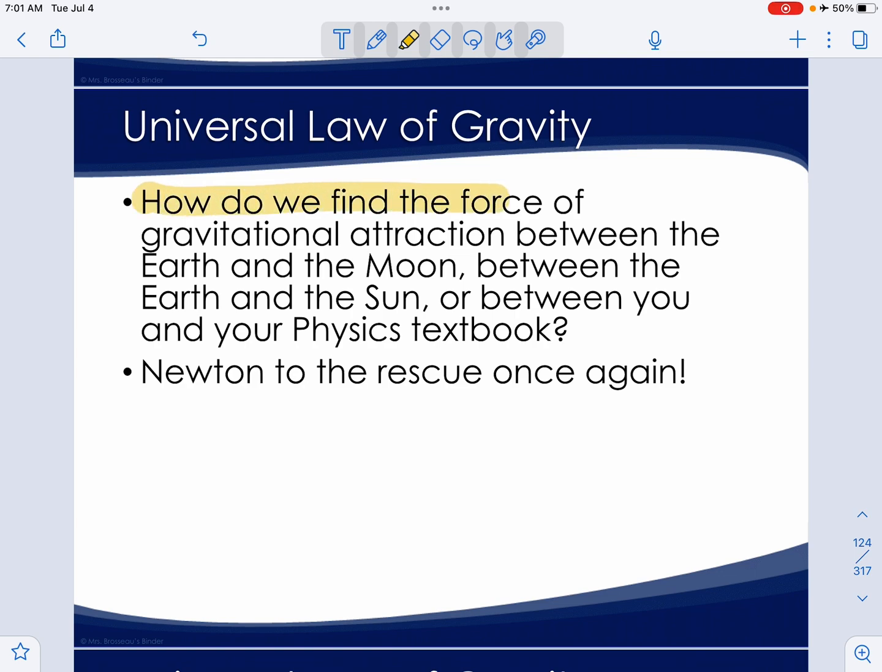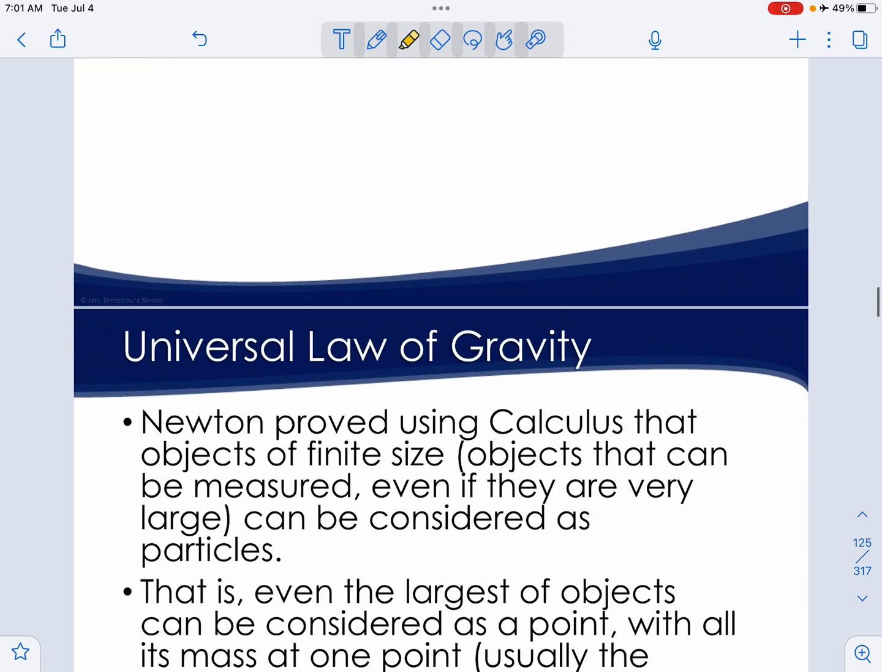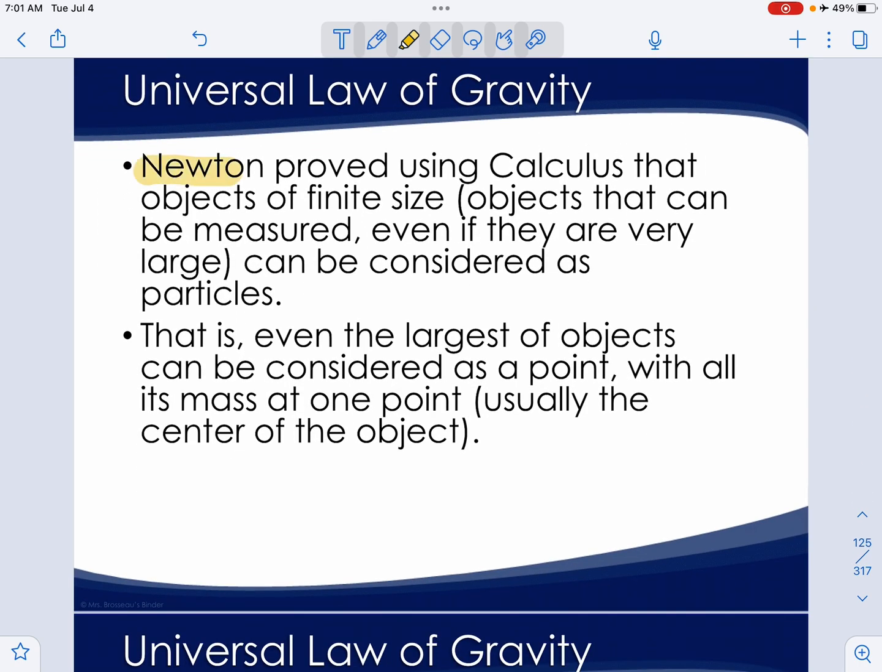Okay, how do we find the force of gravitational attraction between the Earth and the Moon, between the Earth and the Sun, or between you and your physics textbook? Newton to the rescue. Newton proved, using calculus, that objects of finite size, objects that can be measured, even if they are very large, can be considered as particles. That is, even the largest of objects can be considered as a point, with all its mass at one point, usually the center of the object.